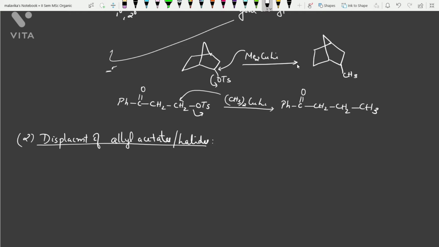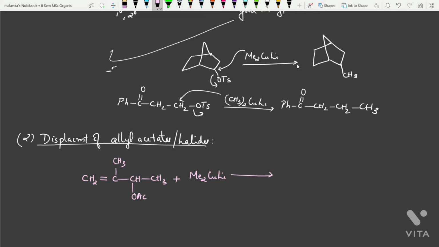Suppose we have an allylic acetate like CH2=C(CH3)CH(OAc)CH3, and you will be treating it with Me2CuLi. So what will happen here? An allylic rearrangement will happen. Okay, and there will not be a direct removal, instead of this direct attack over here like this is not possible because this is a secondary allylic halide.